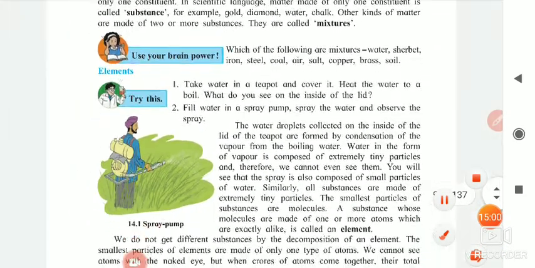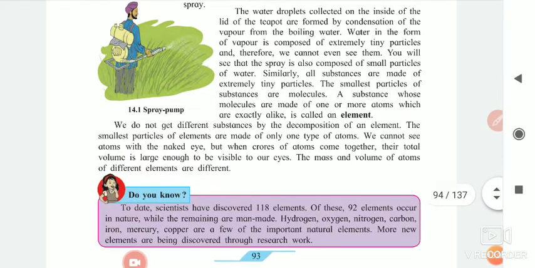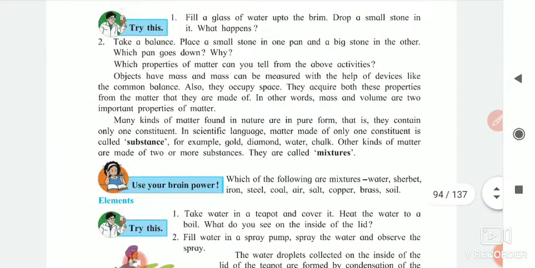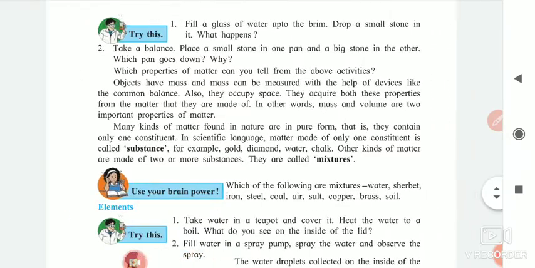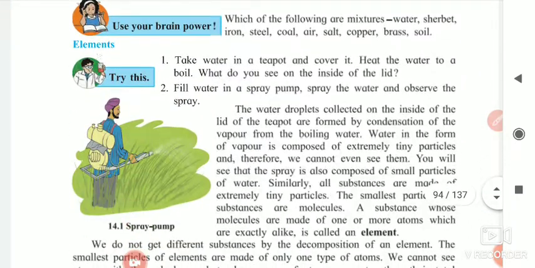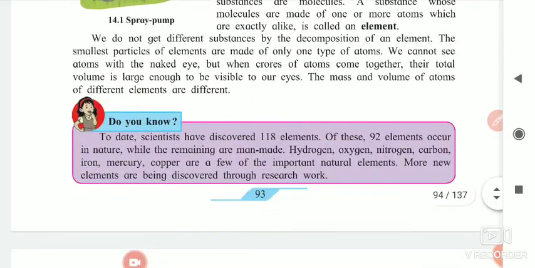So today we are going to stop here. You have to learn the definitions of element and the substances mixture. From this the concepts become clear for you. Understand the concepts properly.